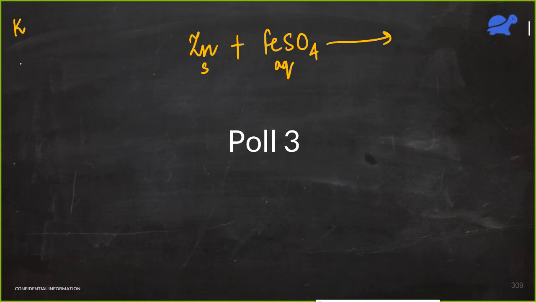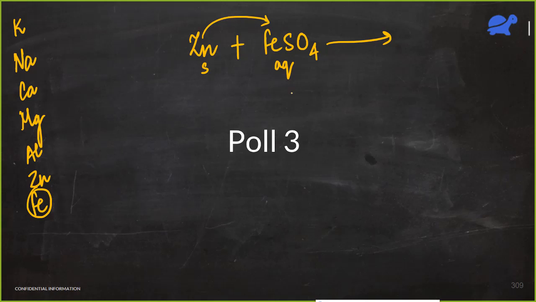I think zinc is more reactive than iron, but I must write the reactivity series and see. Mg, Al, Zn, yeah, then Fe. So Fe is less reactive than zinc. So zinc will displace iron from here, and we'll get zinc sulfate and iron.